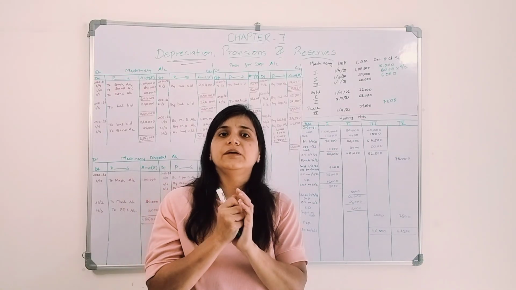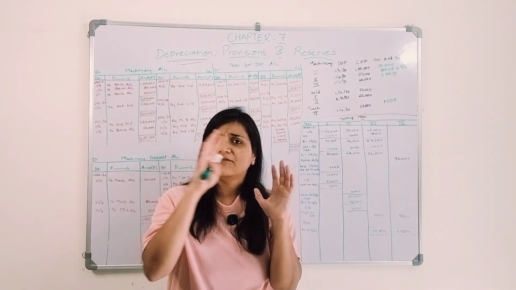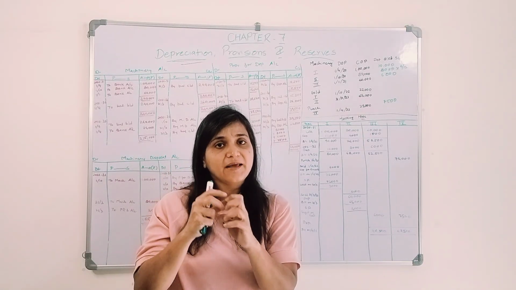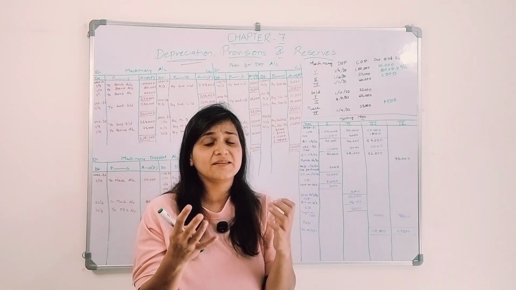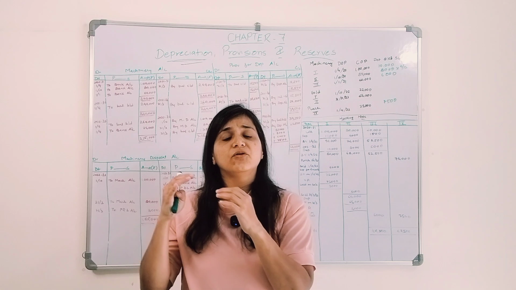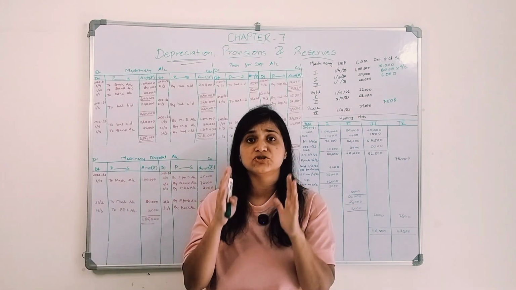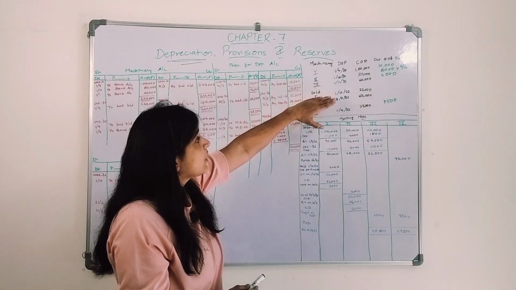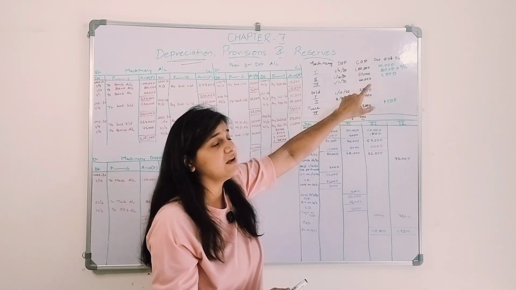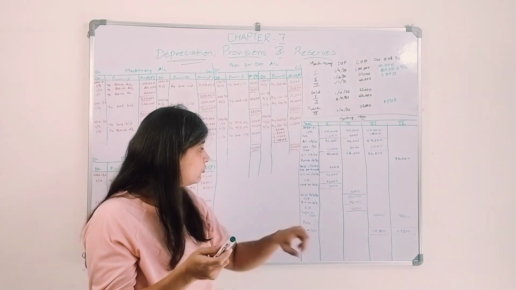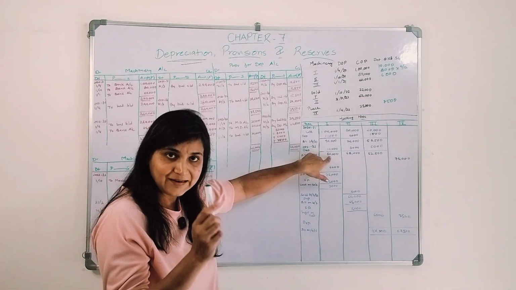What will we do? We will create an asset disposal account, right? Whatever price we have purchased it at, whatever depreciation we have charged, at what price we are selling it, and whatever profit or loss we are going to incur on that particular machinery, we are going to record it in the asset disposal account. So on 1st October 2022, the first machinery was sold for rupees 72,000.